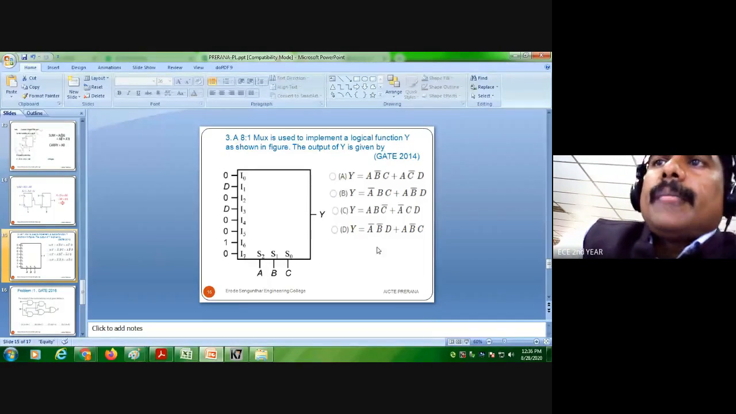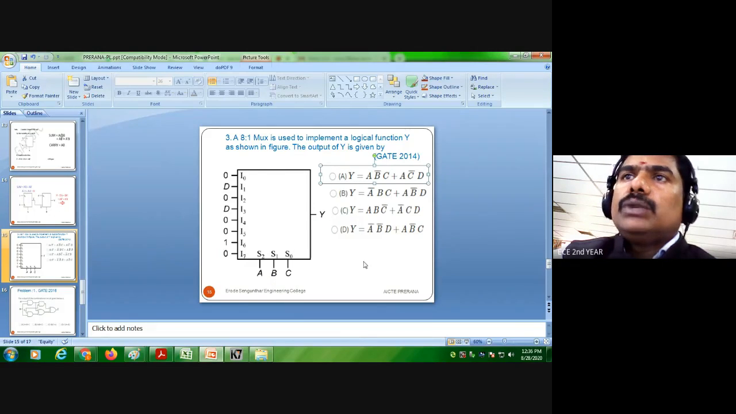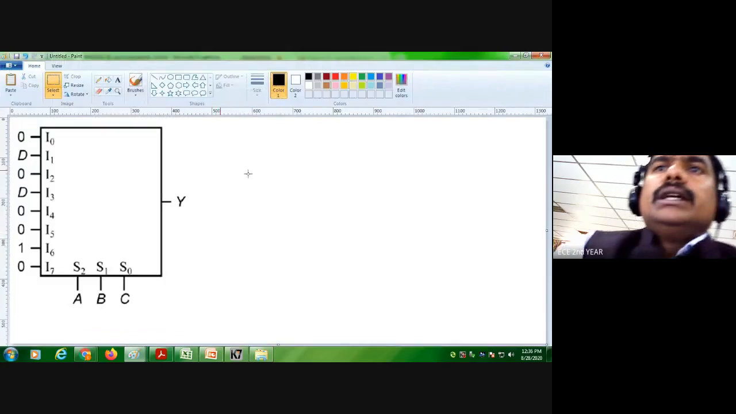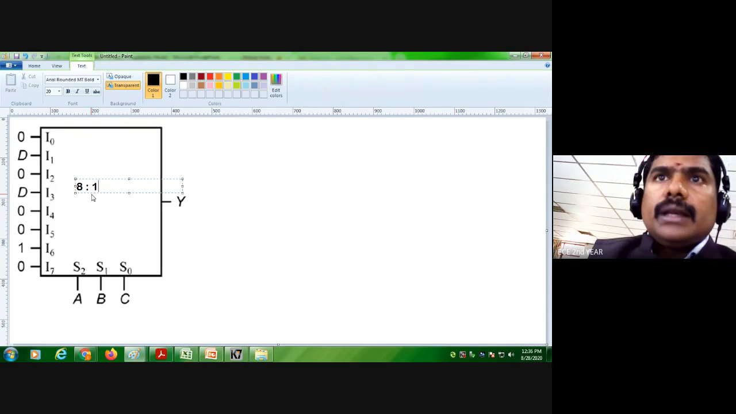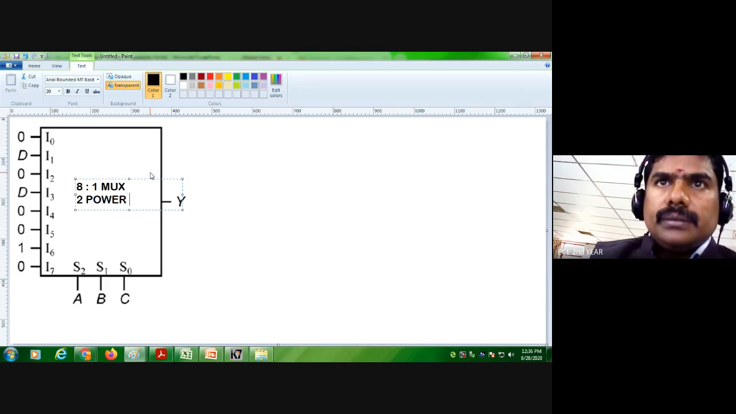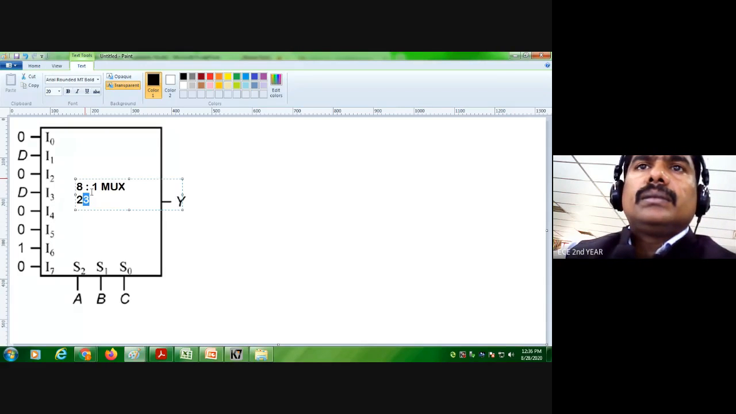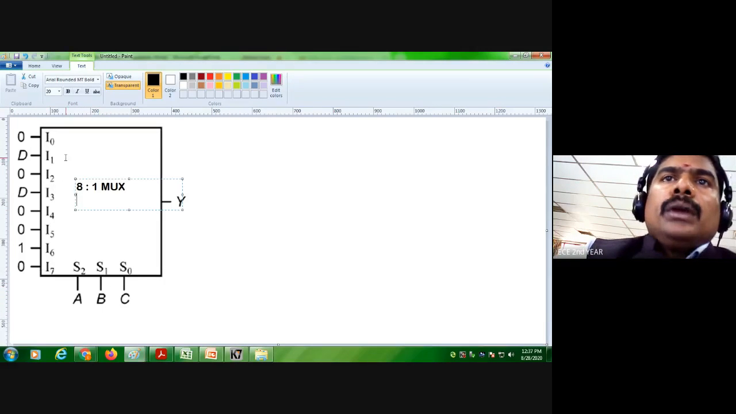And the next one. This is a multiplexer, an 8:1 multiplexer. 8 is 2 power 3, so we will have 3 select lines, A, B, C, and here we are giving 8 inputs.